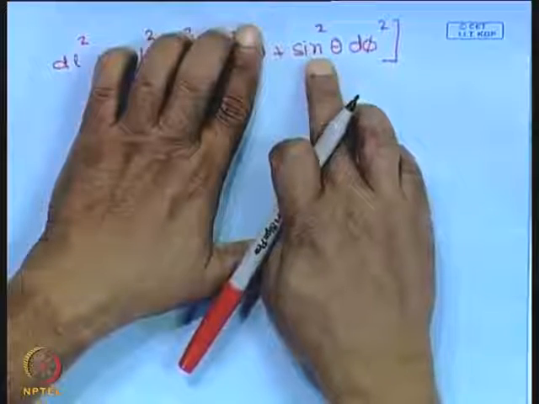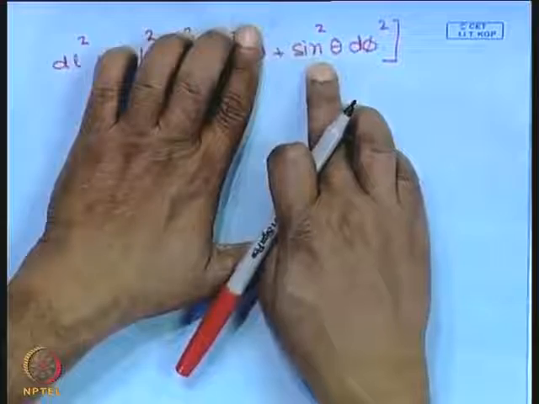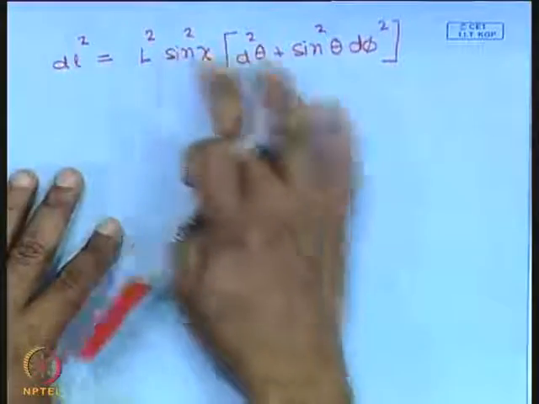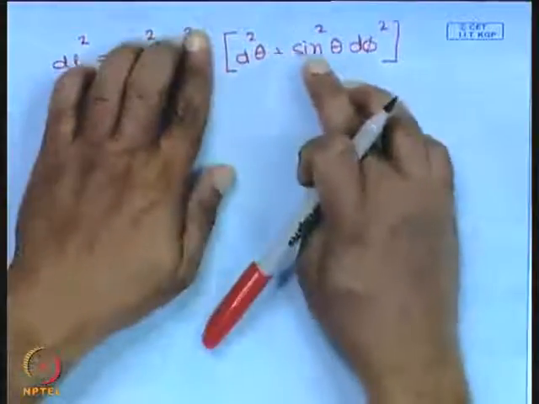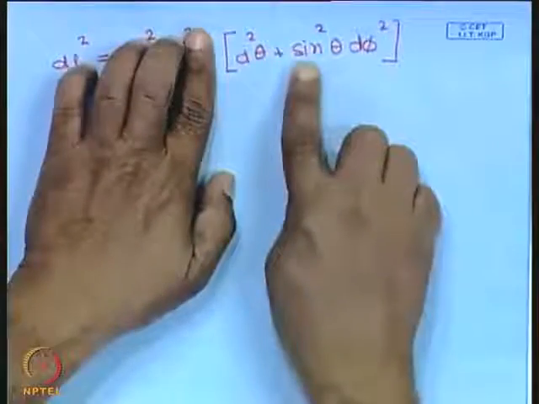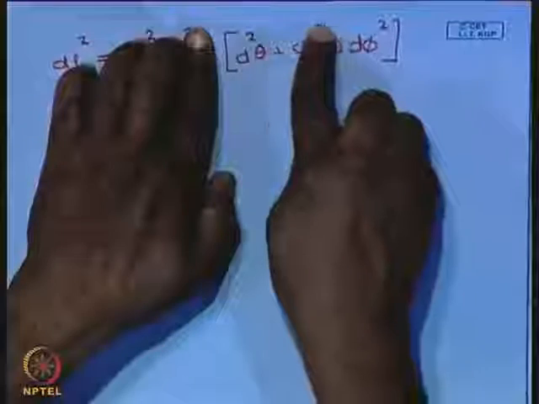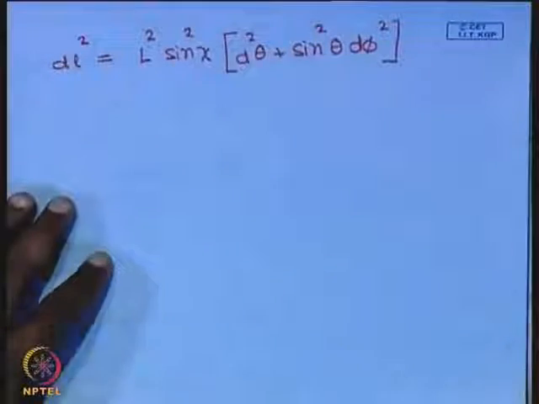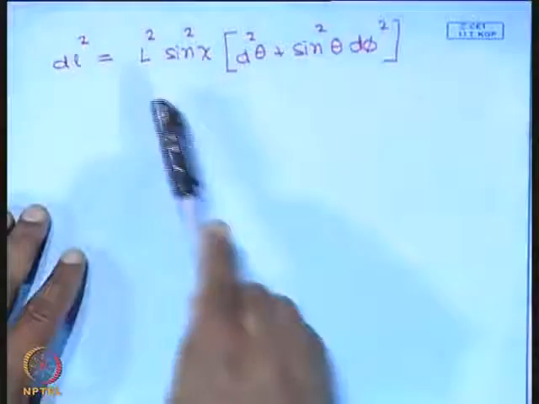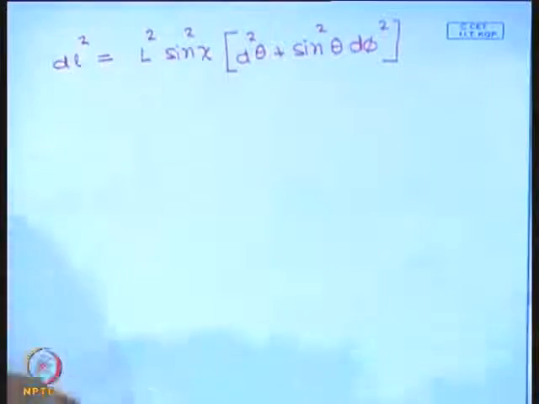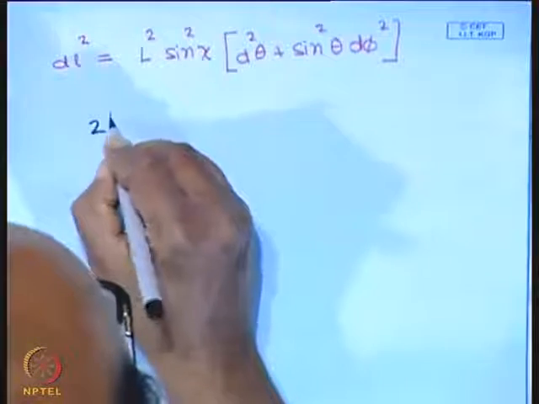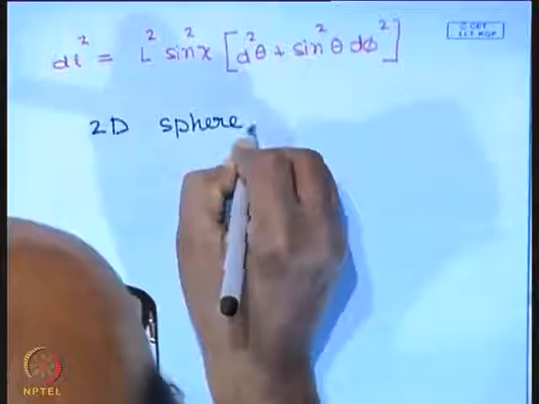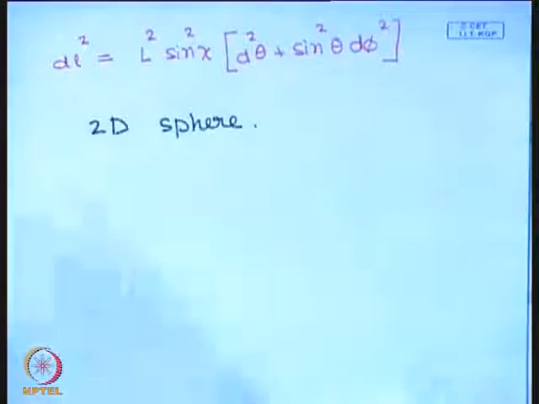It is 0 when theta is equal to 0, it is 0 when theta is equal to pi, and the radius of this whole thing is the radius of the circle. We will focus only on this part. So the radius of the circle keeps on increasing with theta. Let me draw it here. This you can see is a surface in 2 dimensions. It's a 2D surface. It's basically a 2D sphere. Right, nothing more than that.